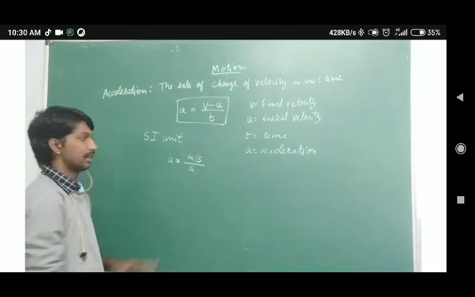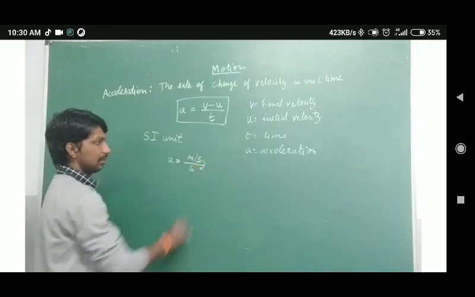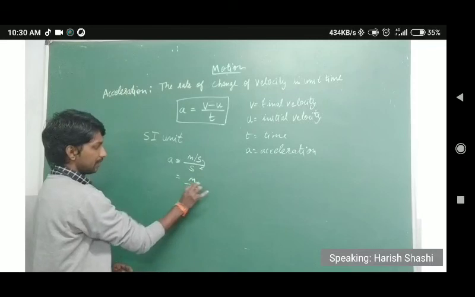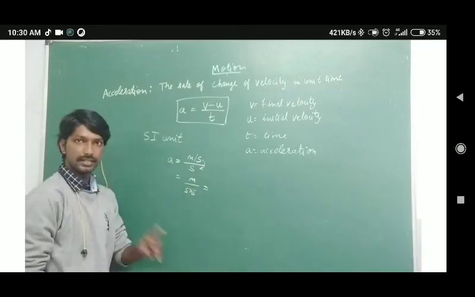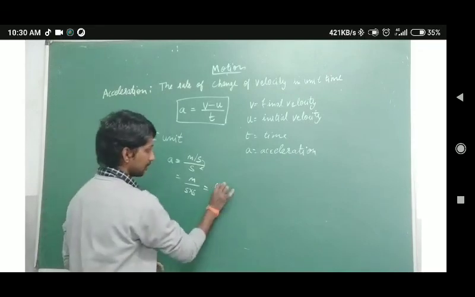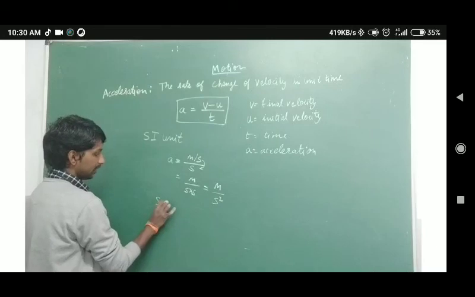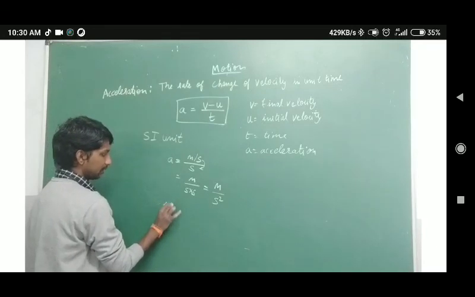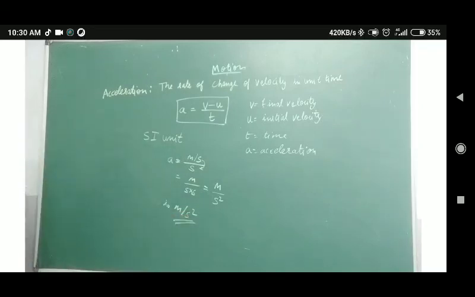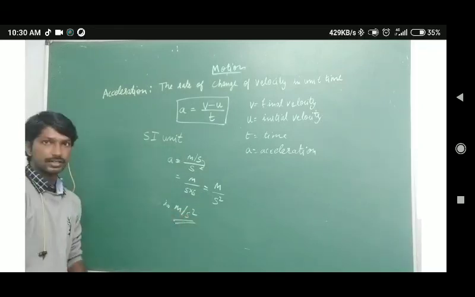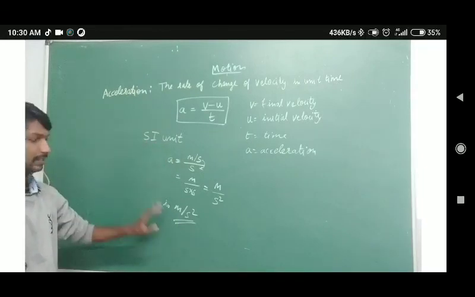By basic maths, this s will come down, so it will be m divided by s into s. S into s is s square. So the SI unit is meter per second square. This is the SI unit of acceleration.